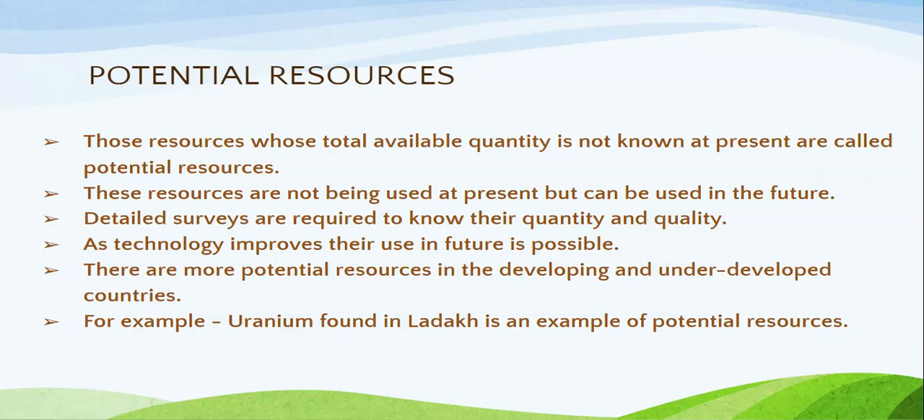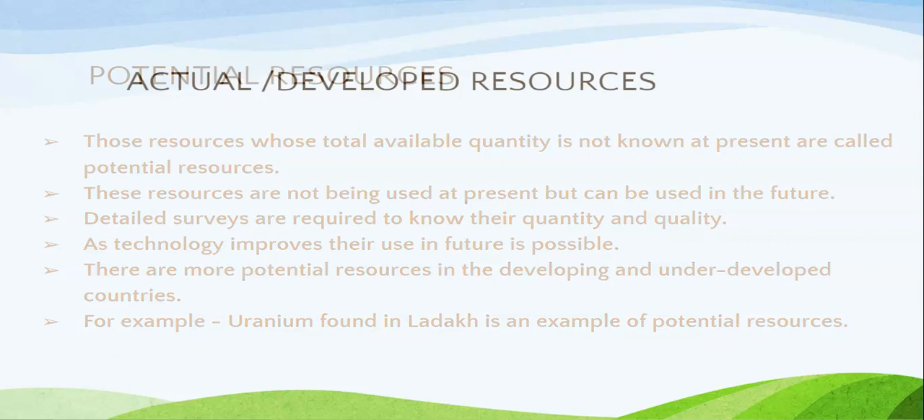We can take one more example. In Africa, there is a great potential for the generation of hydroelectricity, but they have not developed this resource due to lack of suitable technology. But on the other hand, in India, we have developed this technology and we are using hydroelectricity at a very large scale. So, this means that a resource can be a potential resource in one country and it can be a developed resource in another country.